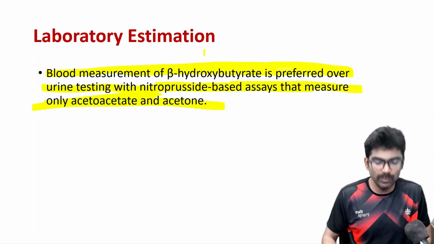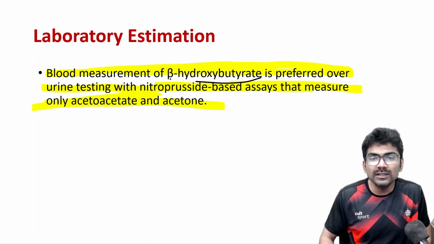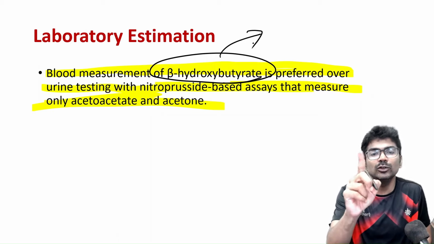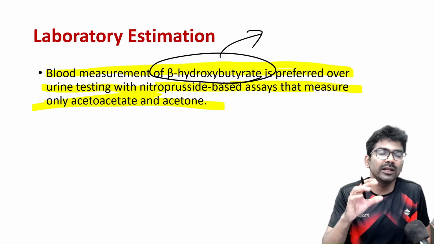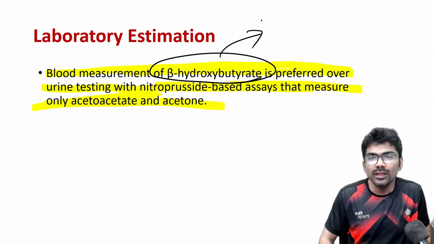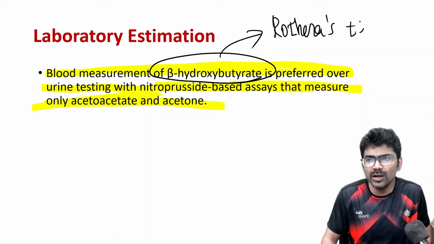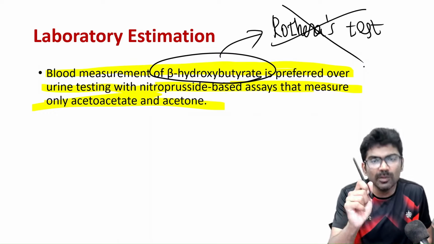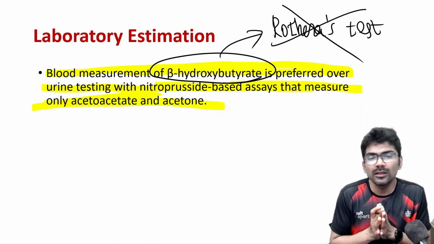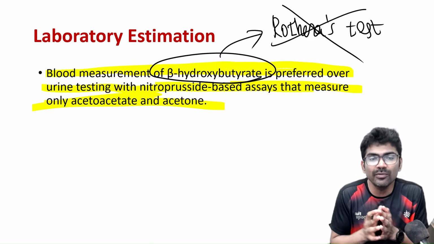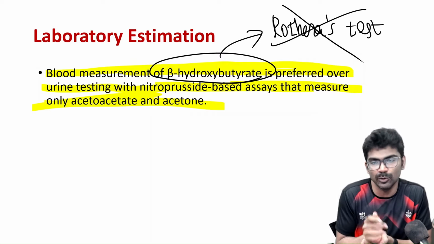Because beta hydroxybutyrate is not a ketone, it does not contain a ketone group. Beta hydroxybutyrate is a secondary alcohol, right? So it won't give Rothera's test. This is very, very important. They will ask you multiple times in vivas. So remember. So that is why in modern medical practice, it is important to perform blood measurement of beta hydroxybutyrate.